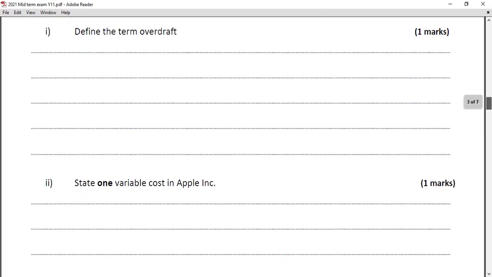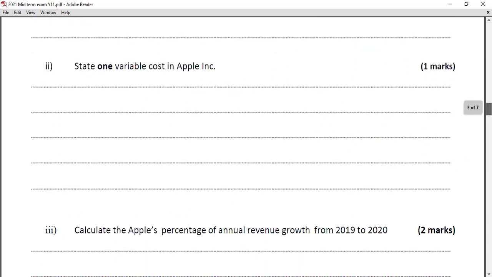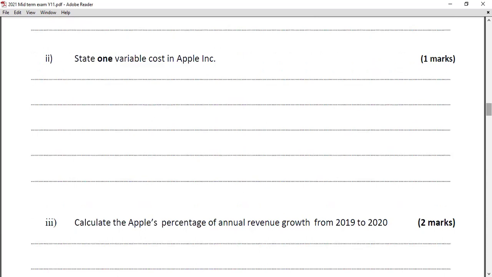Second question: state one variable cost in Apple Incorporation. State one variable cost in Apple Incorporation. So here, state questions are AO2. Basically, we are checking your AO2. AO2 means assessment objective number 2. It is application skills we are testing here.